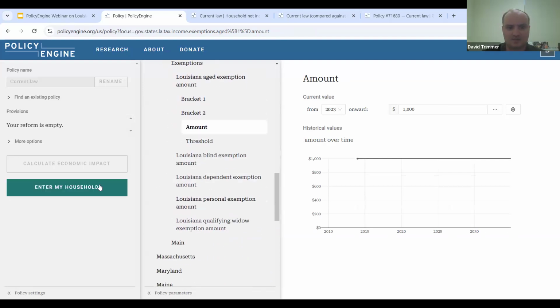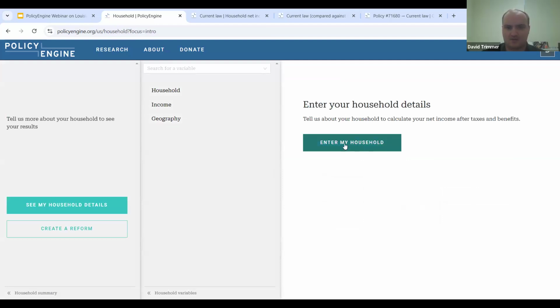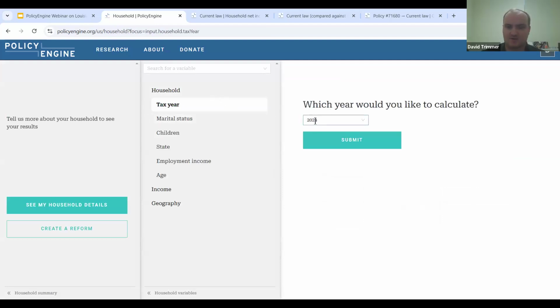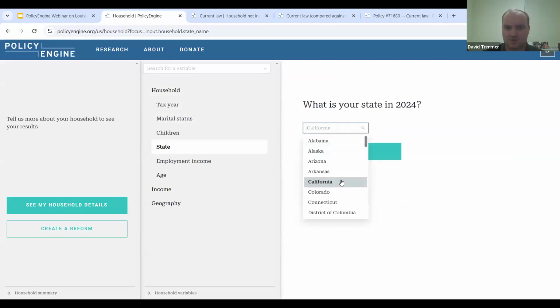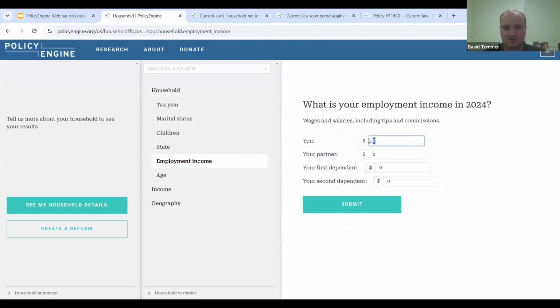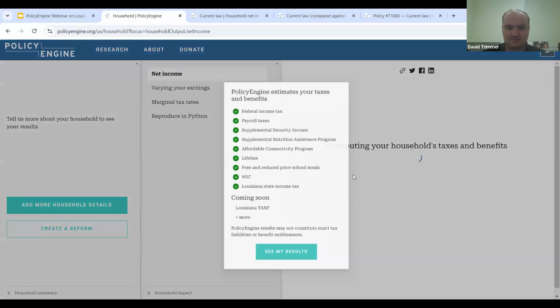So if we wanted to calculate somebody's tax liability or their net income before the bill went in place, we can click this button right here, enter my household. And right here, you can enter various household details. We're going to look at 2024 because that's before the tax bill was put into place. We're going to look at a married household with 2 children. We want to make sure we are in the correct state, so on the drop-down menu, we're going to select Louisiana. And we're going to look at a household that's making $60,000 a year. That's close to the median household income in Louisiana.